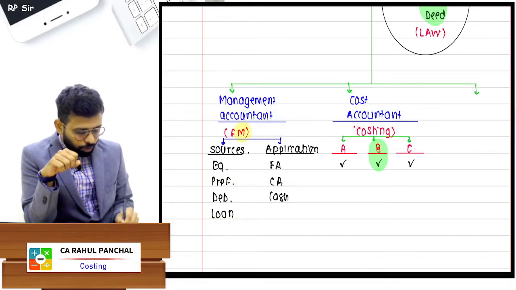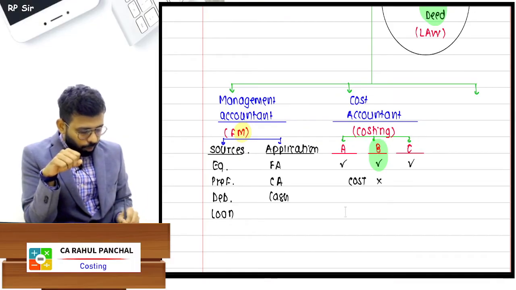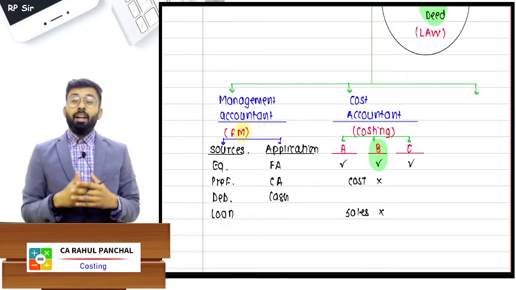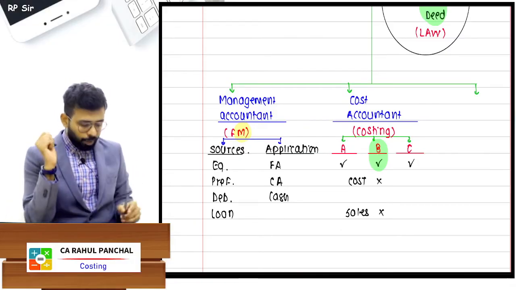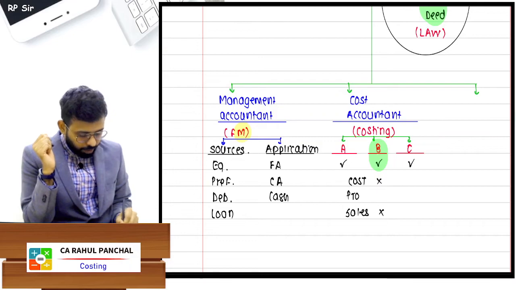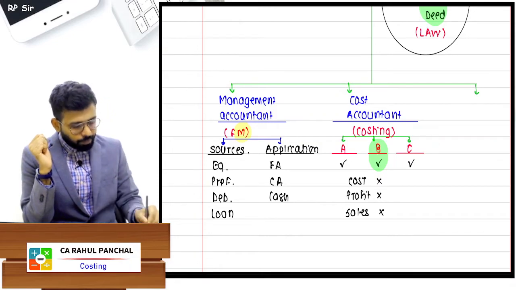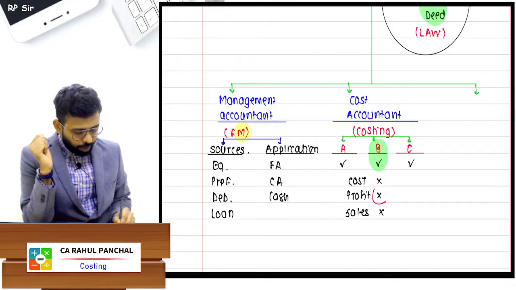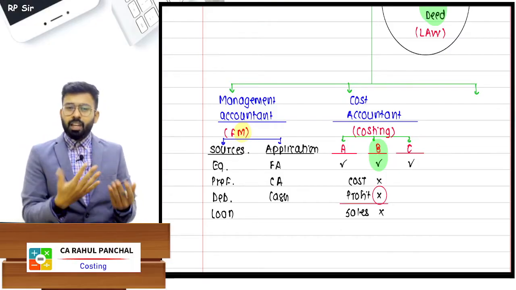You will calculate the cost of the product, and you will calculate the sales of the product, that this is the estimated demand and this will be the total sales which will be generated. So at the end, you're going to get this much profit. You will see where the profit is higher, and you will select based on that.